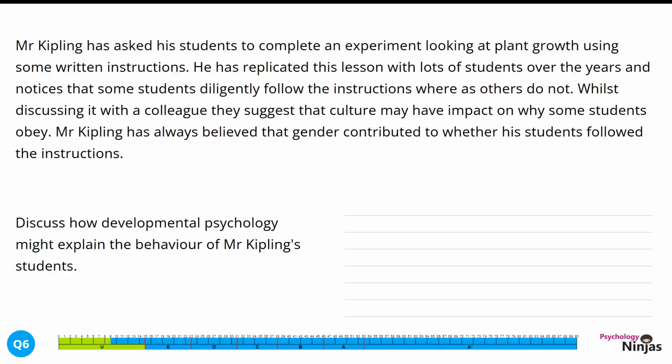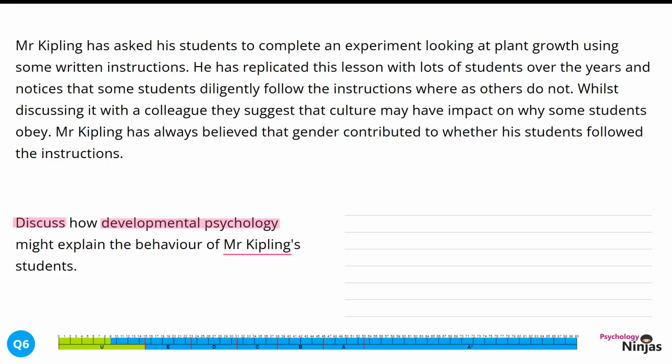Discuss how developmental psychology might explain the behaviour of Mr. Kipling's students, 8 marks. Here we have the command word discuss. This is asking us to explain and apply. We have some key psychological terminology here in terms of developmental psychology. This is looking at anything that would affect growing up or developing over a period of time. And we're looking to apply all of this to the information we've been given in the STEM about Mr. Kipling's students.